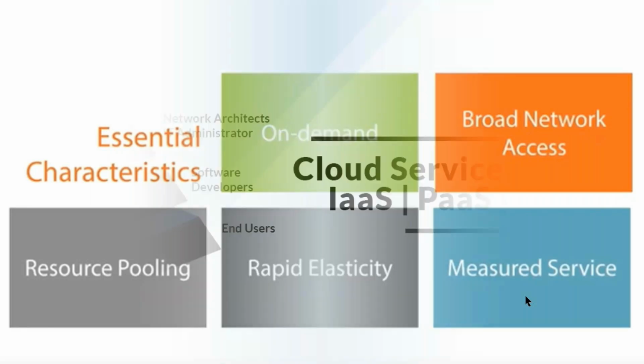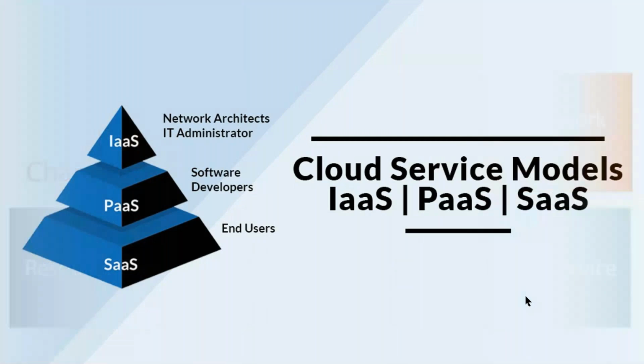Next one is cloud service models. Three service models are available: IaaS, PaaS, and SaaS. Infrastructure as a service, platform as a service, software as a service. Okay, what is infrastructure as a service? We can create an infrastructure. On top of that, we deploy the packages. For example, I require Kubernetes. I create a server. On top of that, I deploy Kubernetes, which is nothing but IaaS.